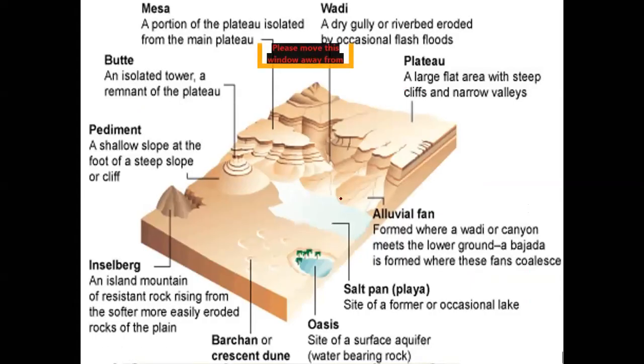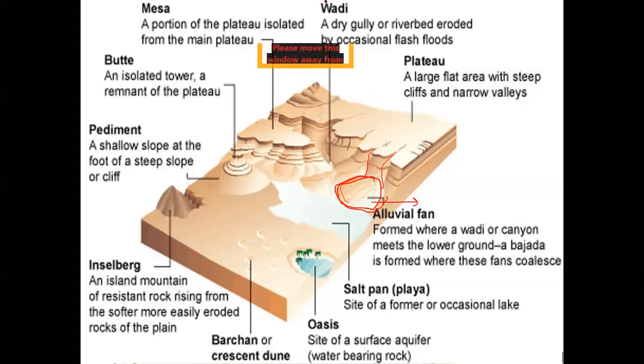Now, this is the diagram, or this is the picture that you have to keep in mind. This is all the erosional and depositional features together. Now, alluvial fan, like this. Alluvial fan is nothing but the depositional area where I'm having the alluvial soil deposited, brought down by the rivers. As you can see, these are the rivers, they cut down these mountains and they flow from here. This is the plateau region.